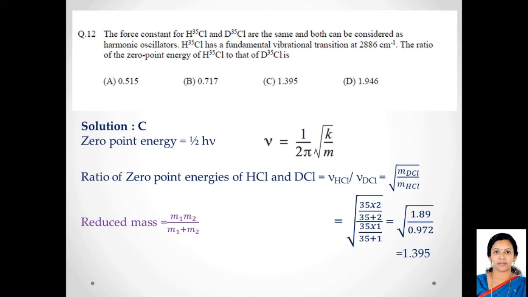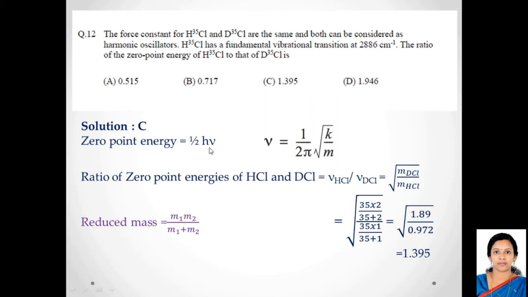So we have to find the ratio of the zero-point energy of hydrogen chloride divided by the zero-point energy of deuterium chloride. What is the formula for zero-point energy? It is half h nu, where nu is the frequency. So half h nu of hydrogen chloride divided by half h nu of deuterium chloride.